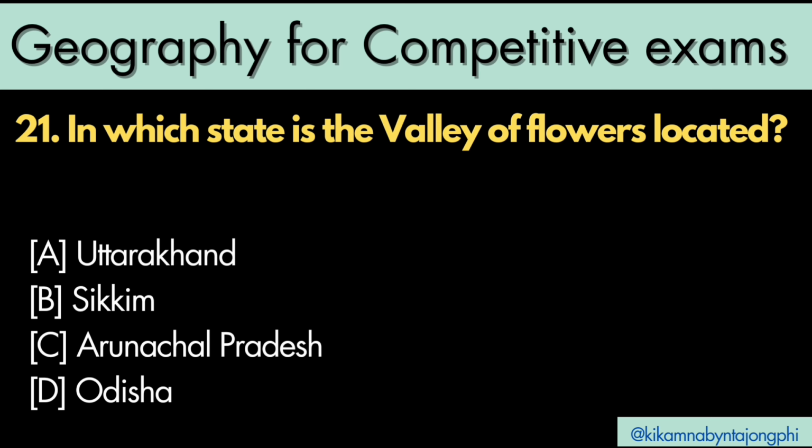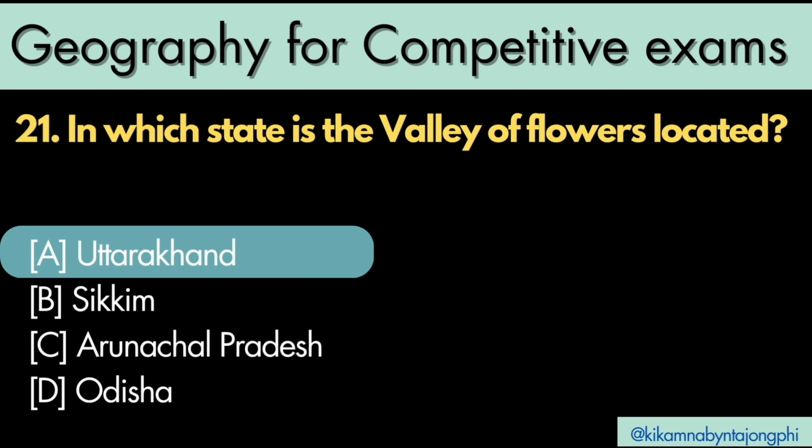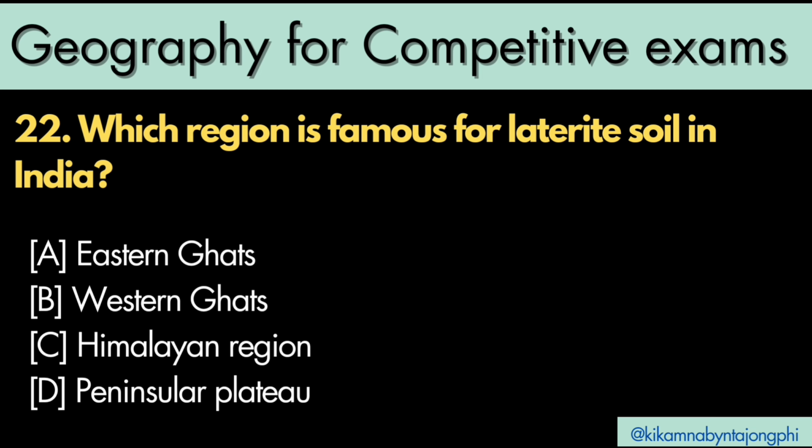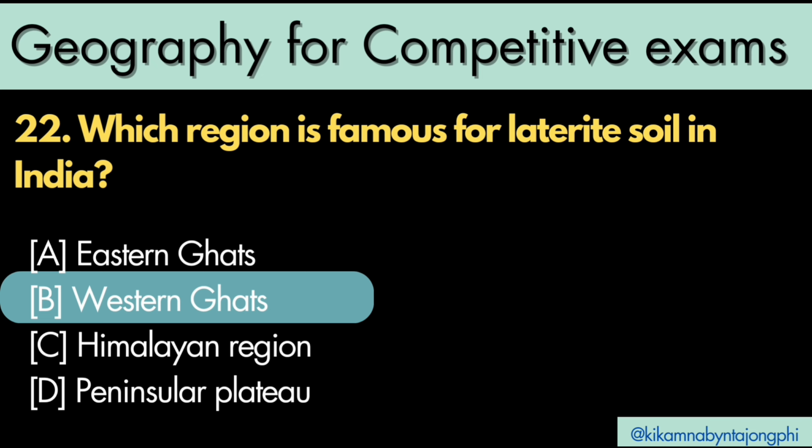In which state is the Valley of Flowers located? Answer is A. Uttarakhand. Which region is famous for laterite soil in India? Answer is B. Western Ghats.